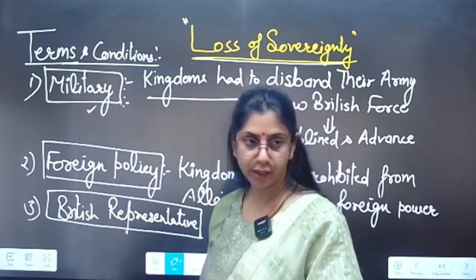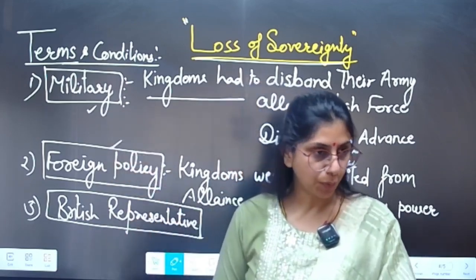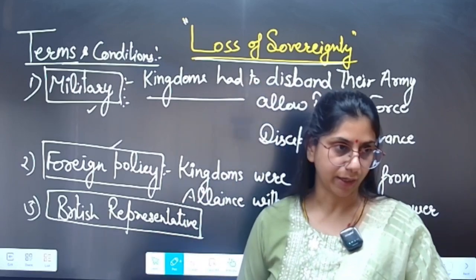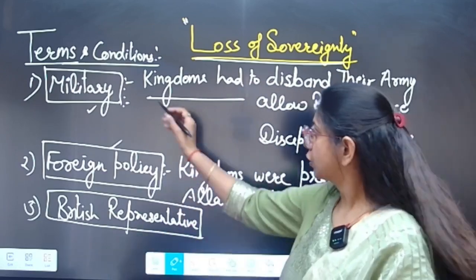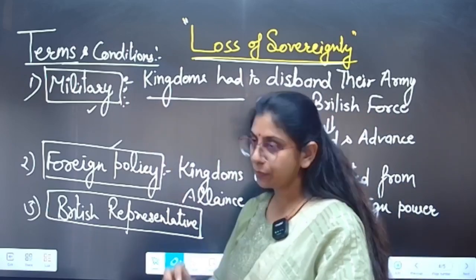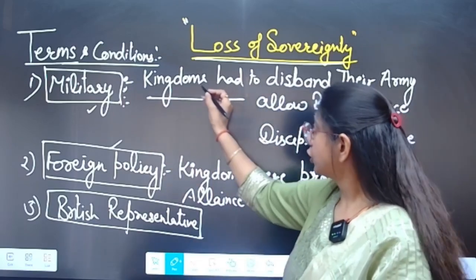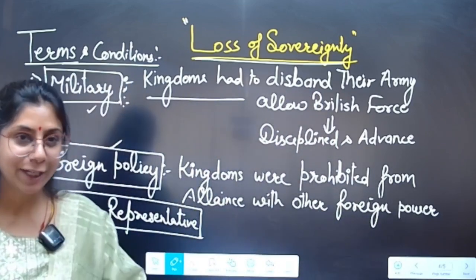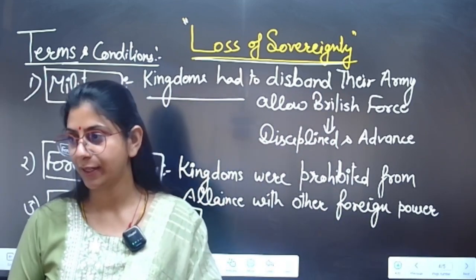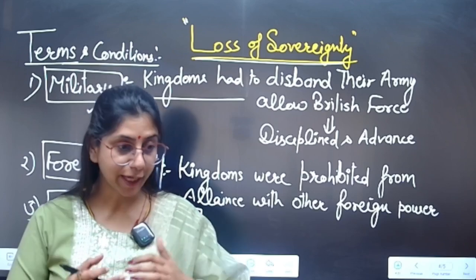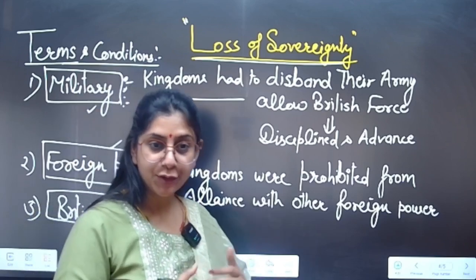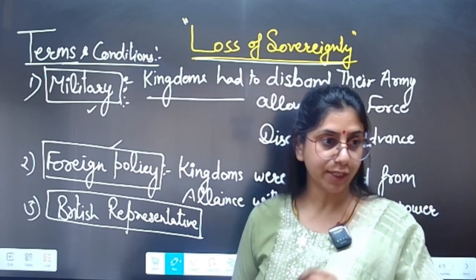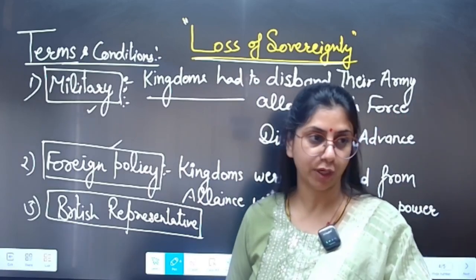One, related to military, then the foreign policy, and a British representative in the court of Indian kingdoms or Indian states. So let us discuss the military. The Indian kingdoms had to dissolve or disband their own army. Their own large and traditional force must be dissolved according to this term and condition, according to this policy.